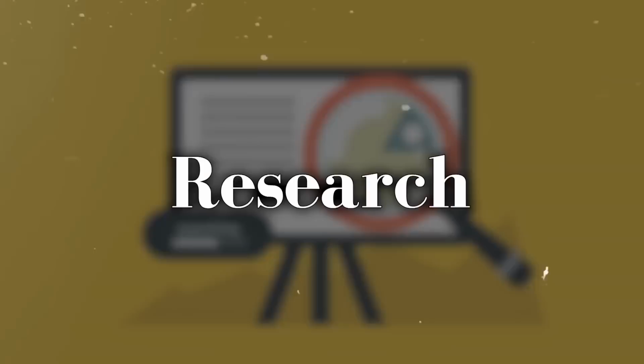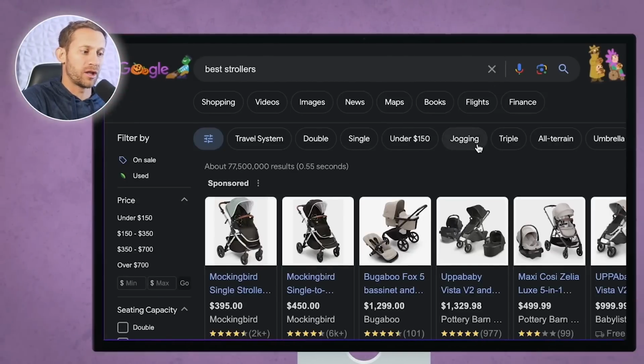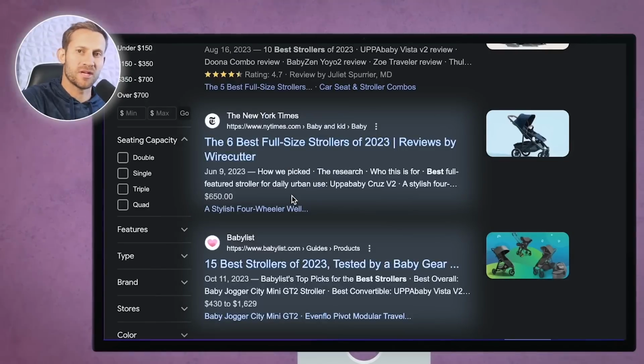Now here's some really important advice as we move into this next section. The way blogging works is there's only one winner for each keyword typically that somebody types in. So if I typed in the best strollers, there's only one clear winner. It's this first website right here. And then maybe these next two websites will get a little bit of traffic. After that, nobody's getting any traffic.